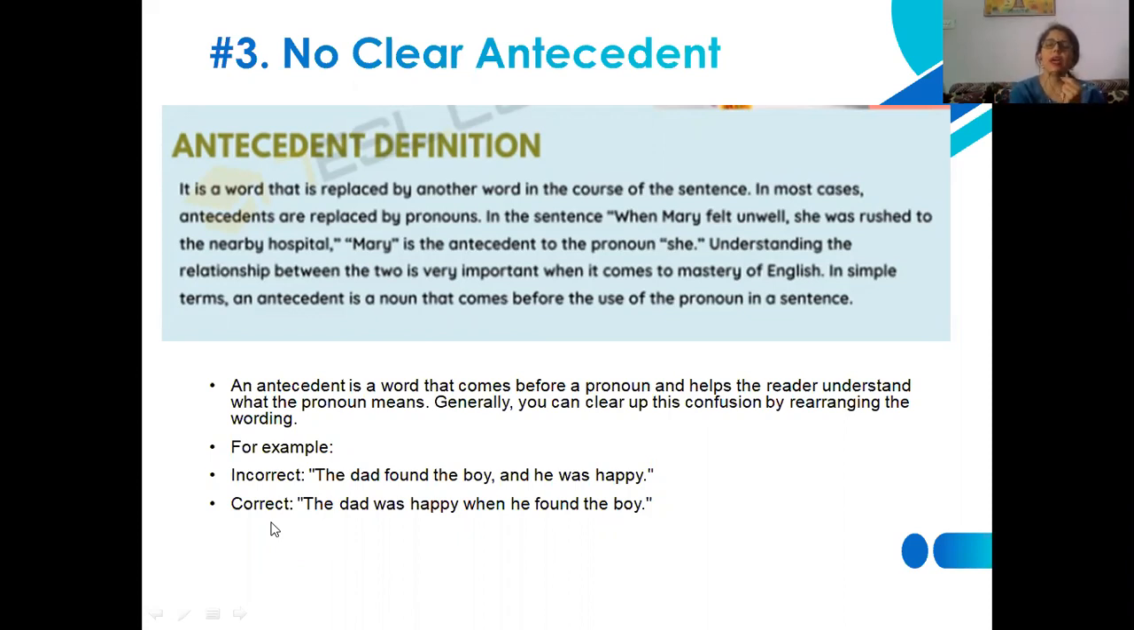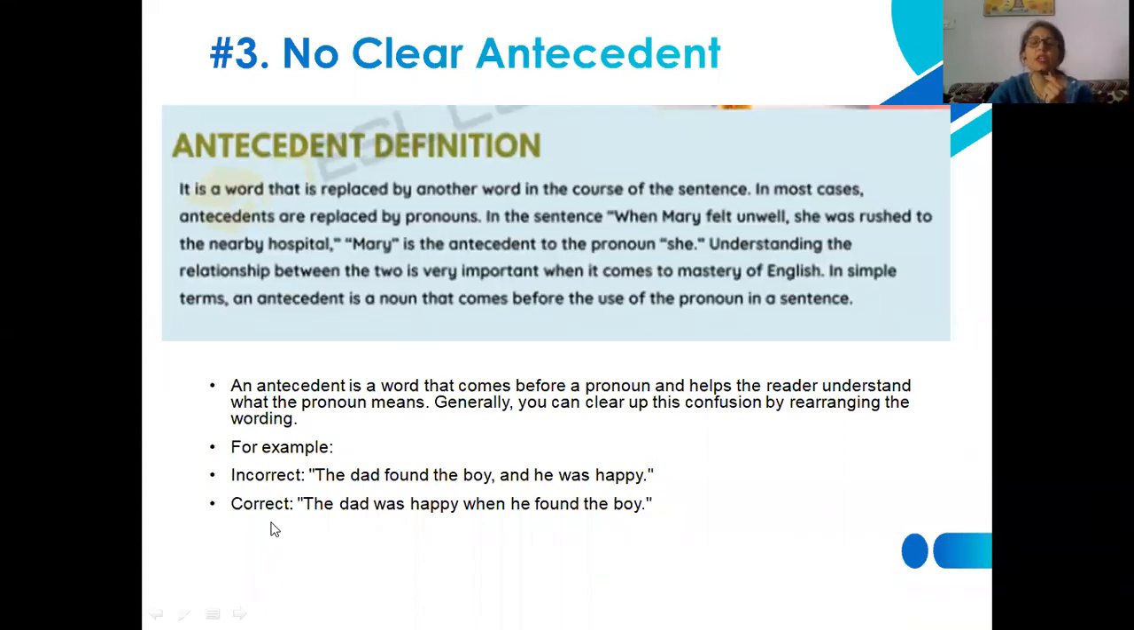It has come prior to she. So that's why it is antecedent to she. So understanding the relationship between the two is very much important when we use this sort of usage. How do we commit error? Let's see one example where antecedent comes before a pronoun and helps us to understand what the pronoun generally means.